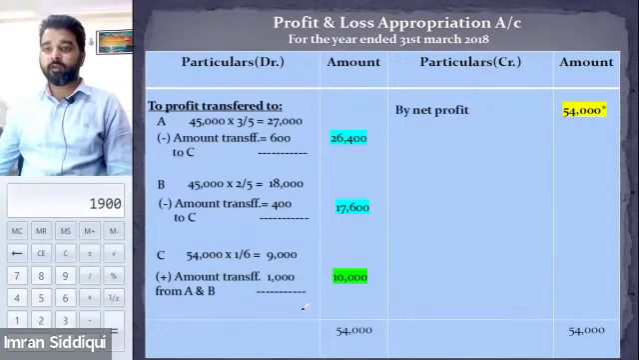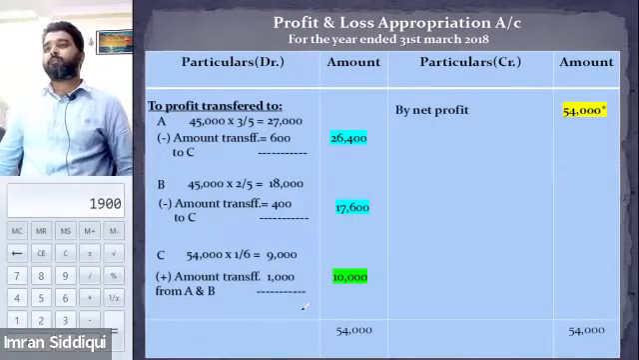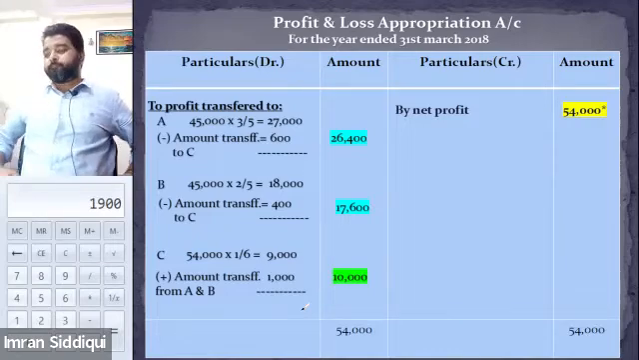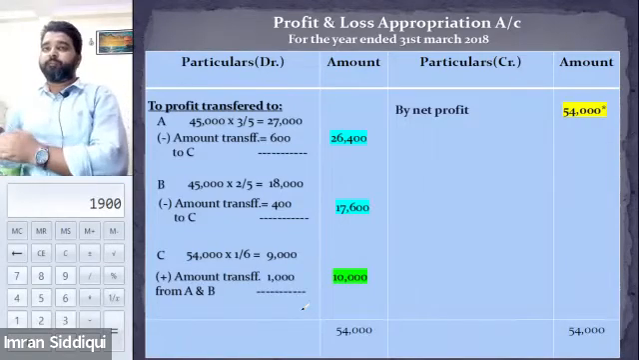I hope I'm clear to all of you. Aman, Halima, and Renosh. Aman, am I clear? Yes, sir. Halima, is this clear to you as well? Yes, sir. Okay. So do it quickly. Prepare the P&L appropriation.